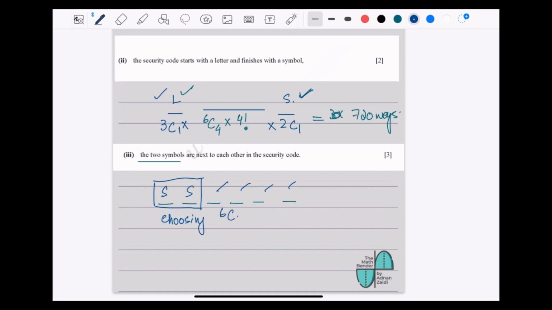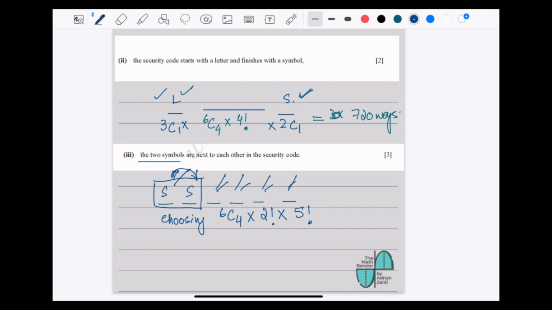So 6C4. I've chosen 4 characters for those 4 slots. So now I have 6 items overall, times 2 factorial for the symbols to shuffle within themselves, times 5 factorial for the arrangement.